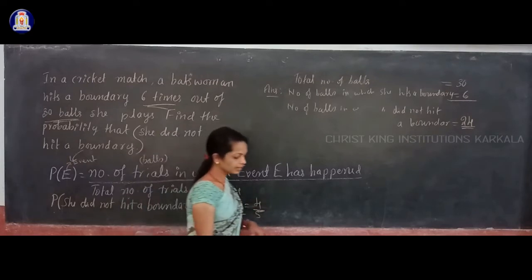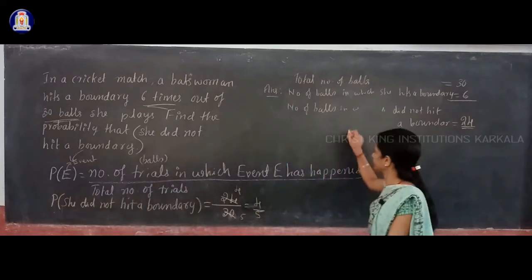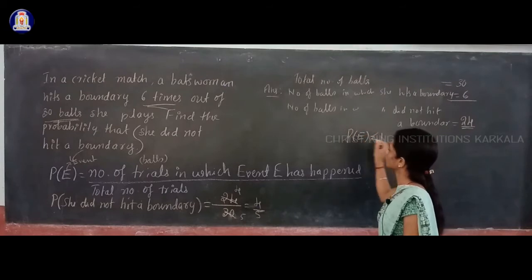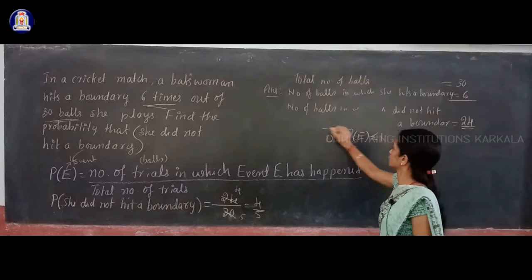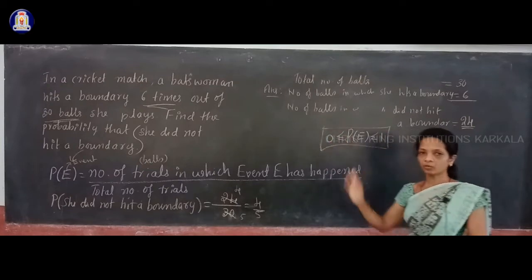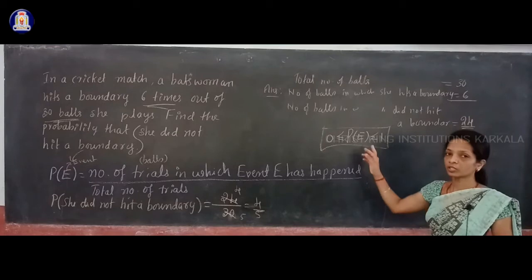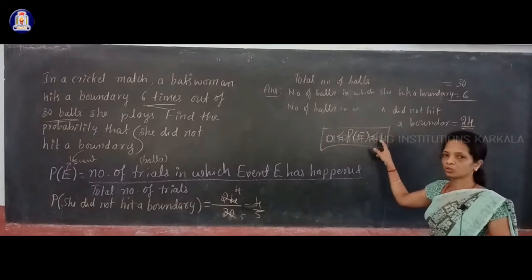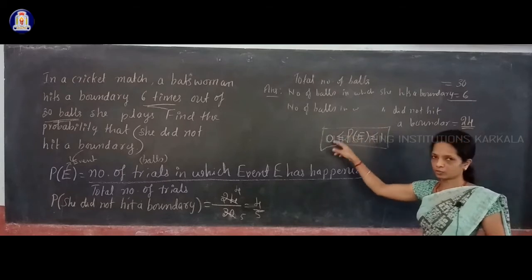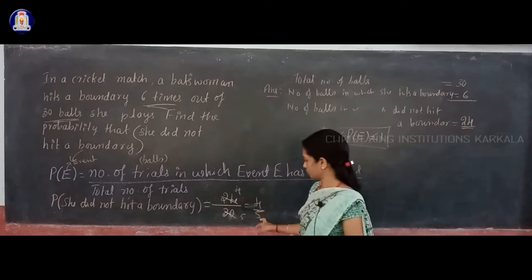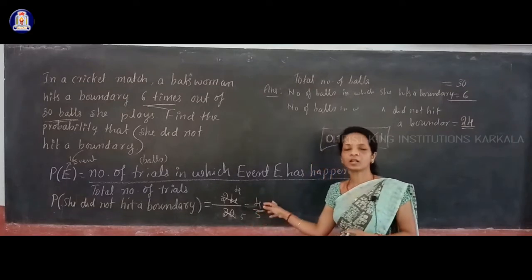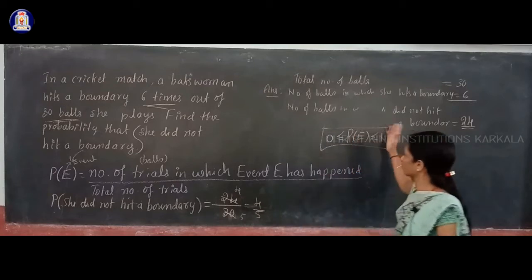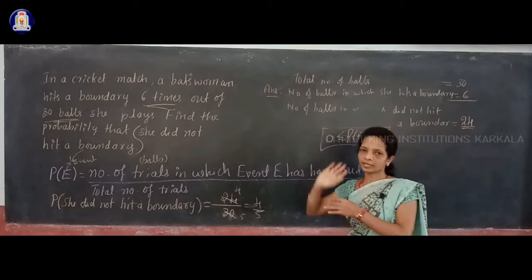You have to know that the probability answer P(E) is always less than or equal to 1 and greater than or equal to 0. Keep this in mind. We may ask a question on this: the probability of any event is less than or equal to 1 and greater than or equal to 0. So you won't get an answer more than 1, and you will not get negative answers.